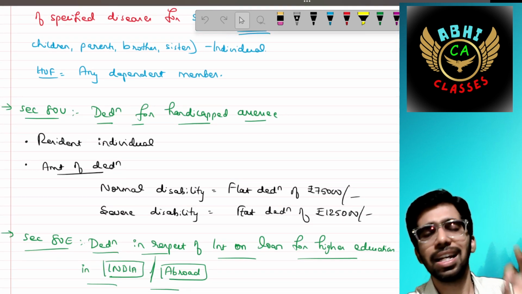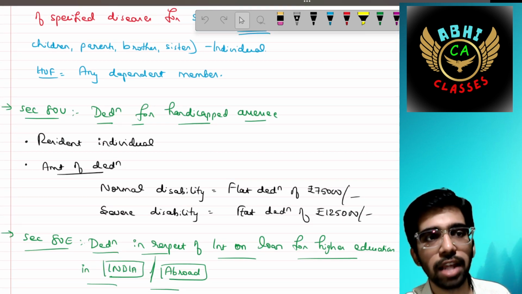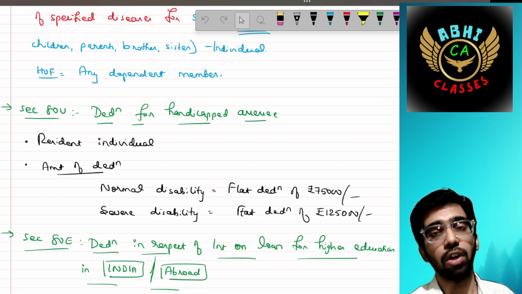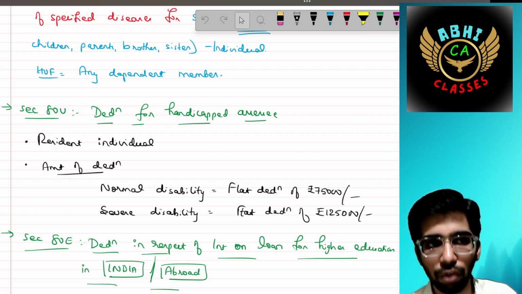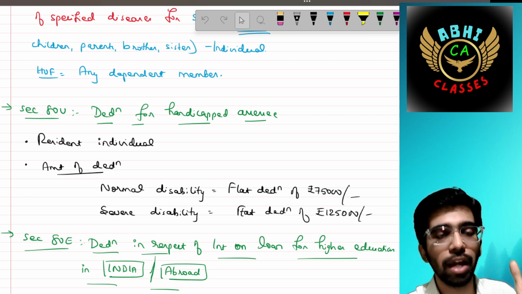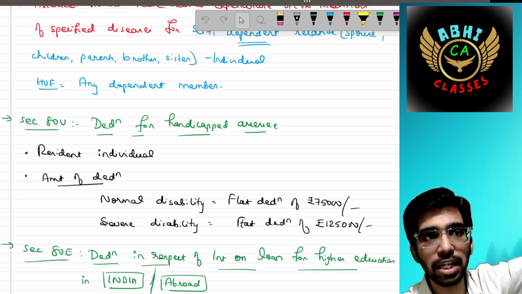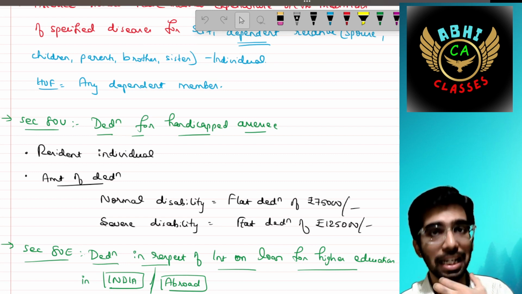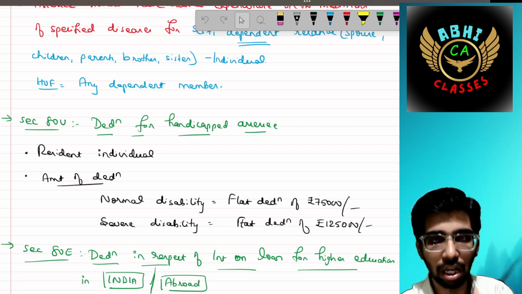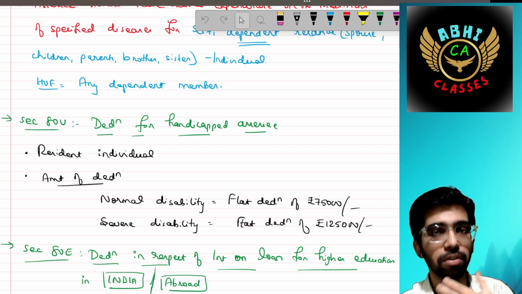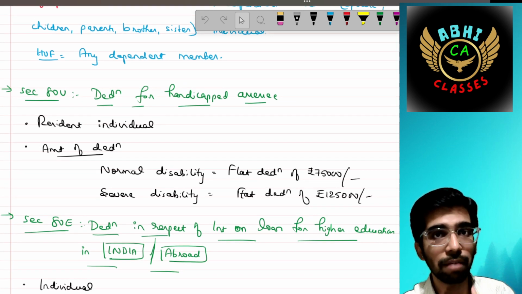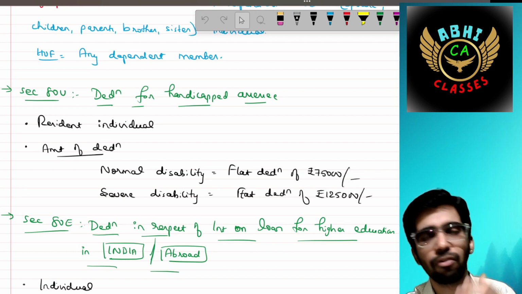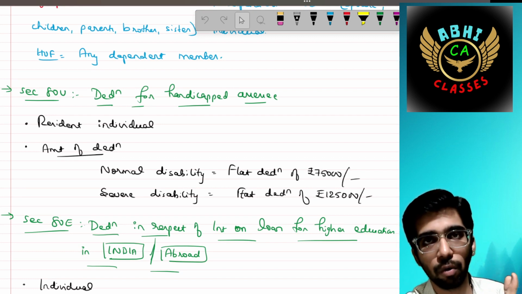Then section 80U, it says the deductions for handicapped SSC. It talks about only resident individuals. The amount of deduction is what we have discussed under section 80DD. Here the same concept is applicable for an SSC who is disabled. Myself having a disability, I can claim under this deduction. If Mr. A is having a normal disability, then the flat deduction is 75,000.